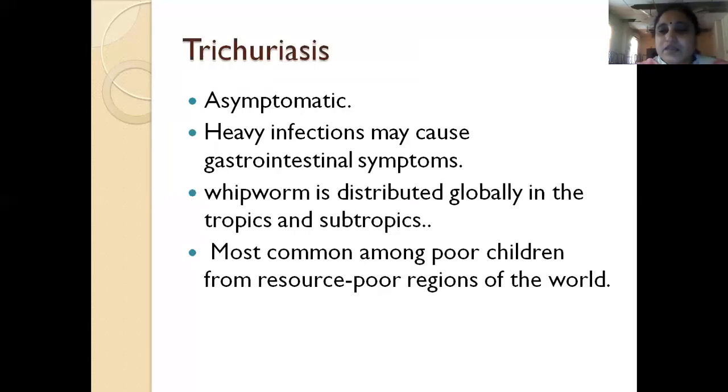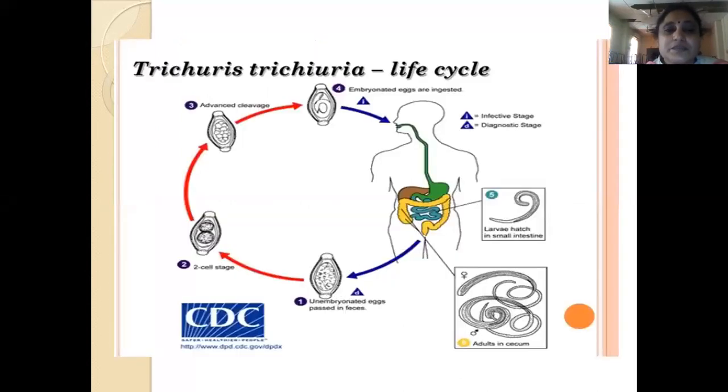Now the other infection is trichuriasis, where the patients are usually asymptomatic, and a heavy infection may cause gastrointestinal symptoms. This is also called whipworm. Whipworm is usually distributed globally in the tropics and subtropics. It is most common among poor children, usually from resource poor regions of the world.